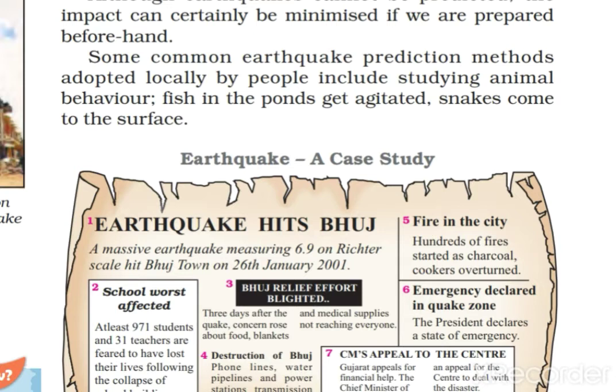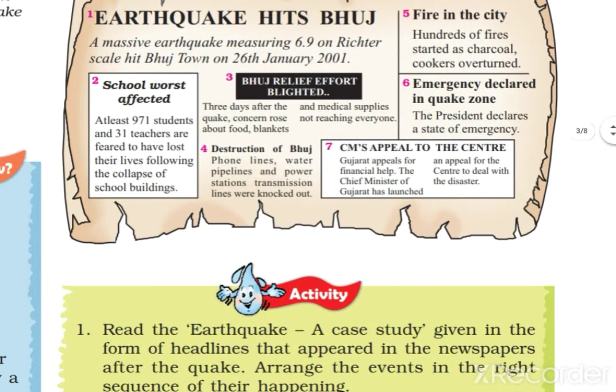Fish in the pond start getting agitated. Snakes come out of their holes, because snakes are in direct contact with the earth, right? So these are the signs that something is about to happen.